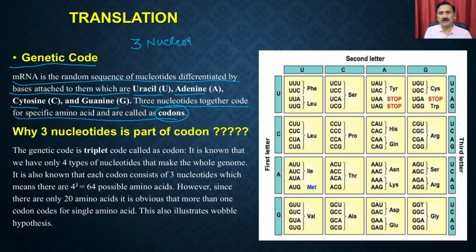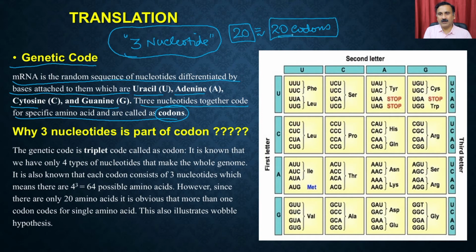If you go with the calculations, what you see here is that 3 nucleotides give you a sufficient number of codons so that you can code all the 20 amino acids. You know that we have 20 amino acids, right? So if you want to code for the 20 amino acids, the minimum number you require is 20 codons, right? So how are you going to get the 20 codons? Why are there only 3 nucleotides as a part of the genetic code?